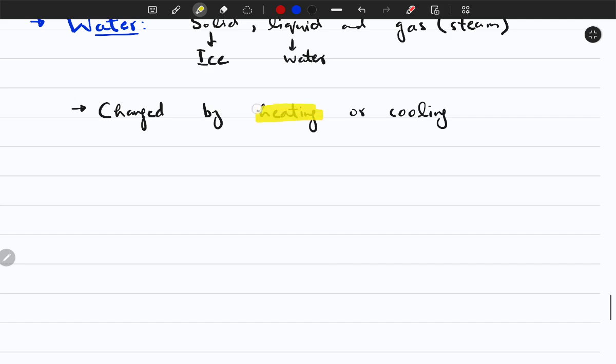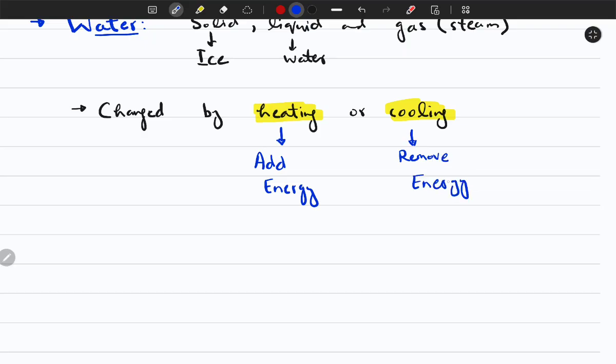What's the meaning of heating? Heating means that we are supposed to provide energy, okay? Add energy. Heat is a form of energy. Now, cooling means to remove energy, to take away energy from the particles. Remember that? This is extremely important, all right? You add energy or you take away energy, right?